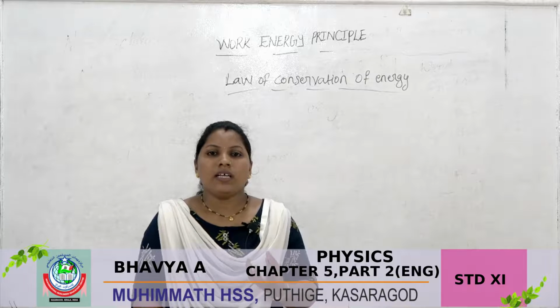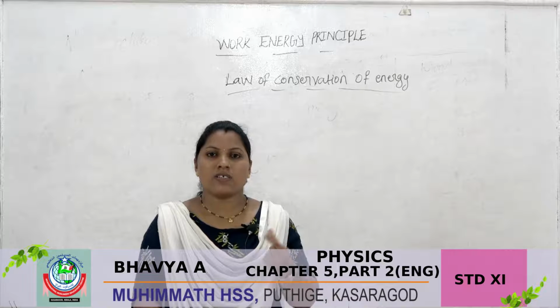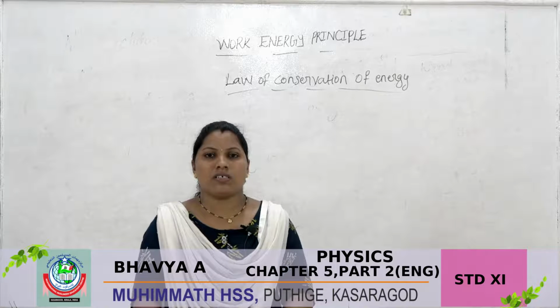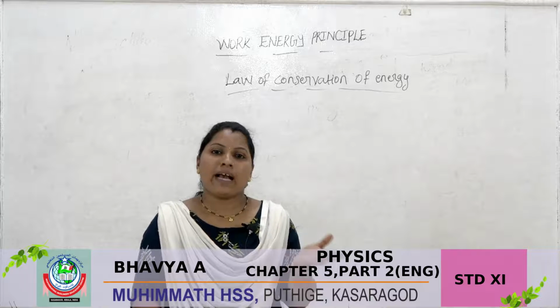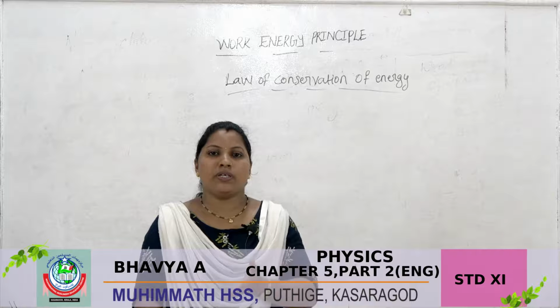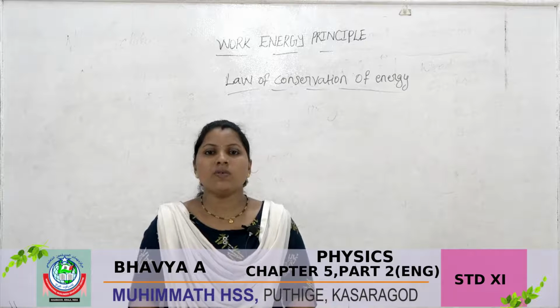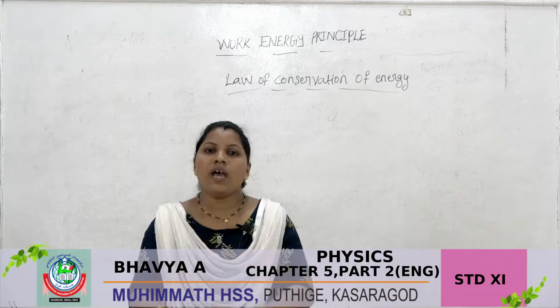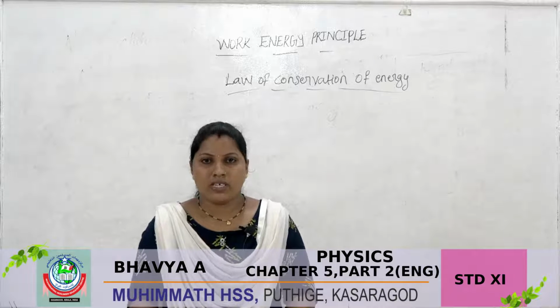In the induction cooker, the electrical energy is converted to heat energy. Similarly, in a generator, mechanical energy is converted into electrical energy. All this time, one form of energy is converted to another form of energy.